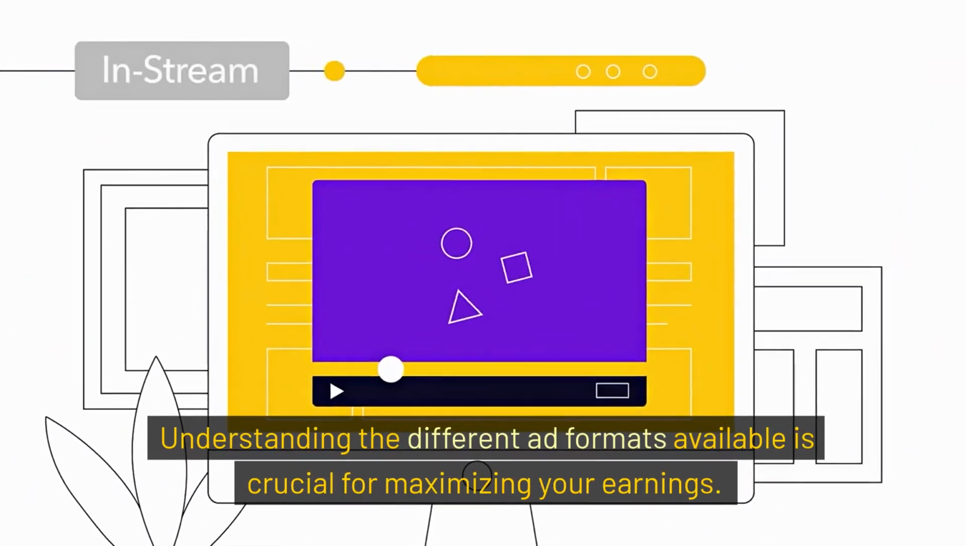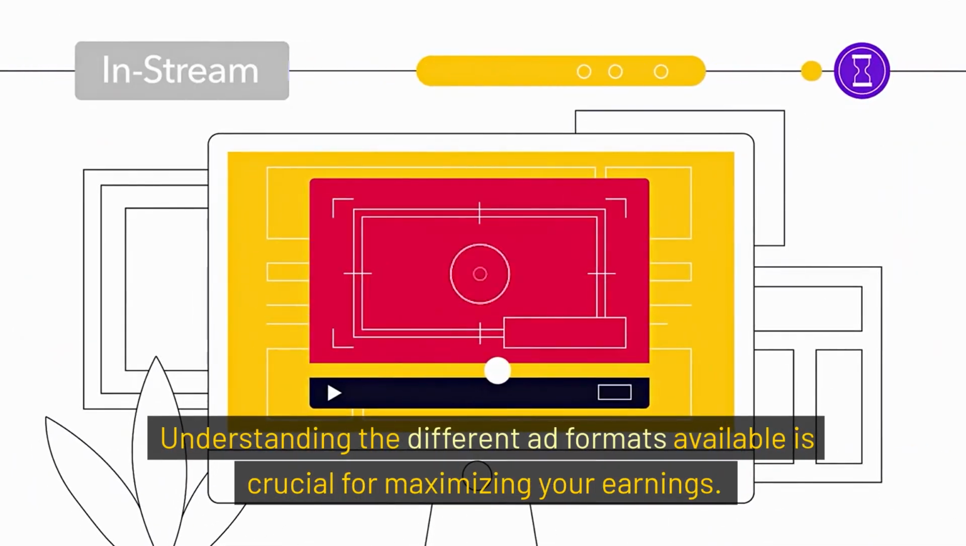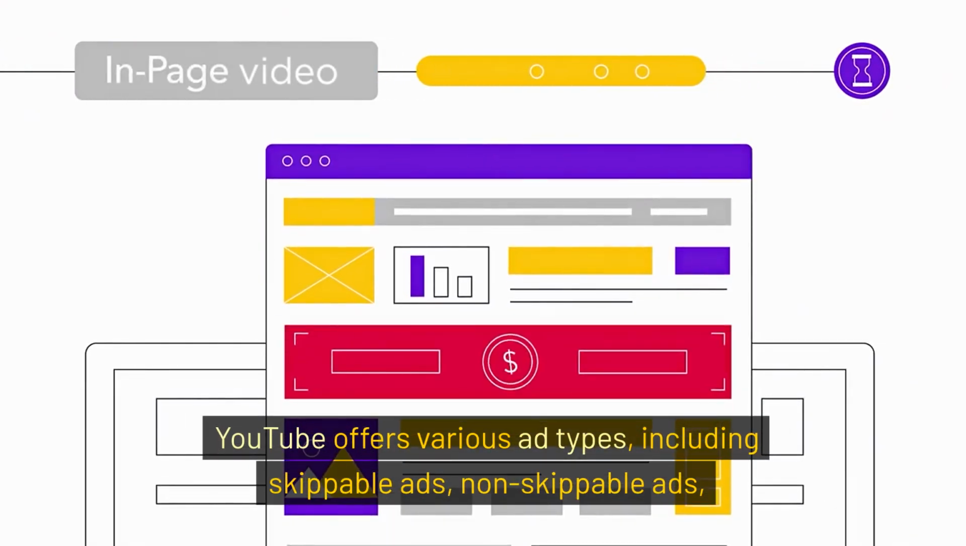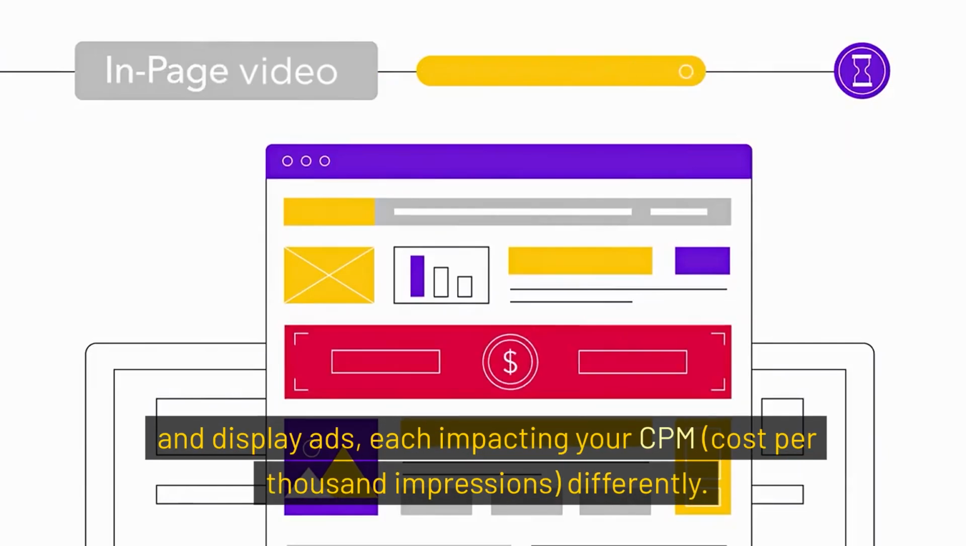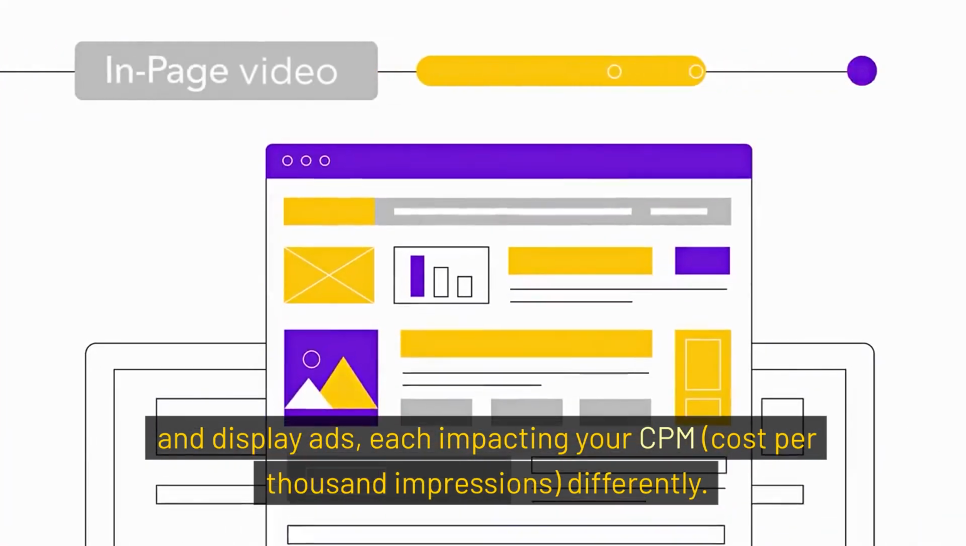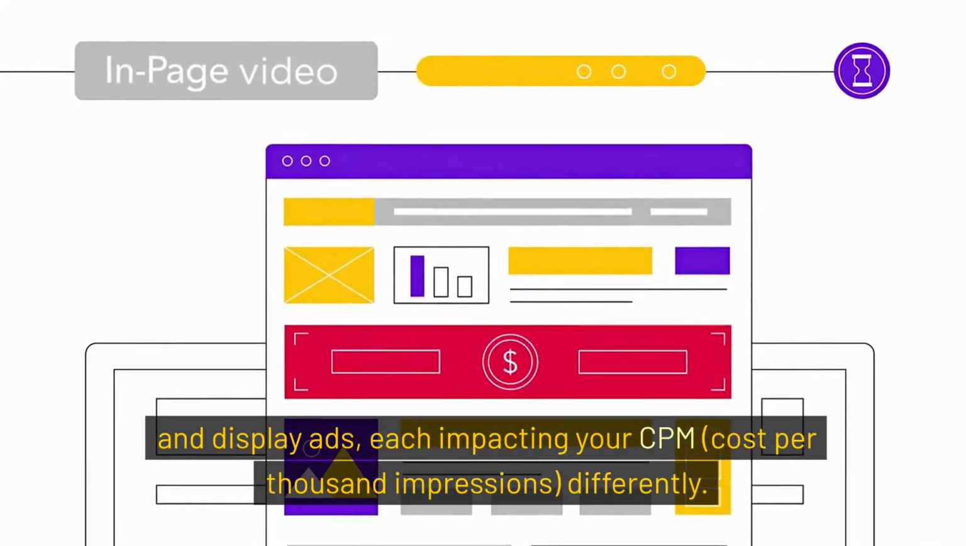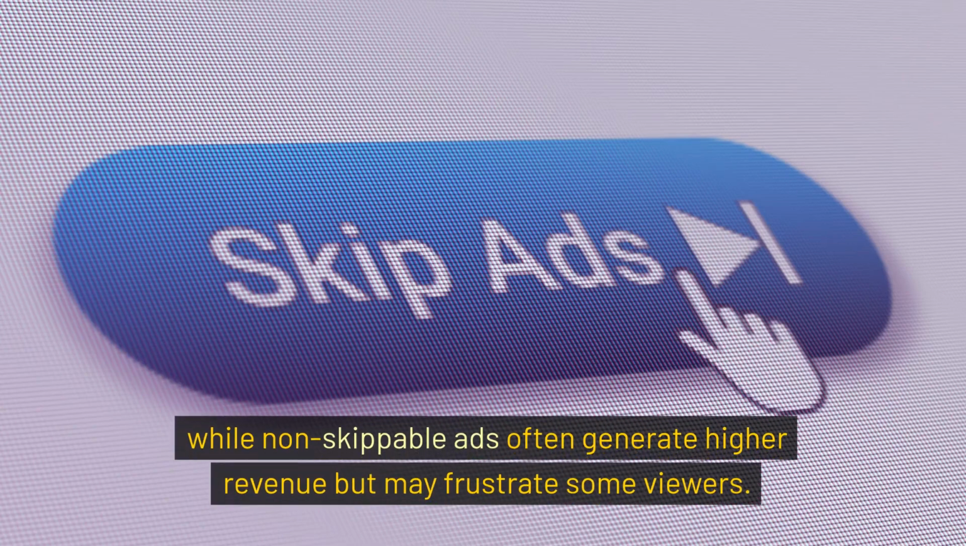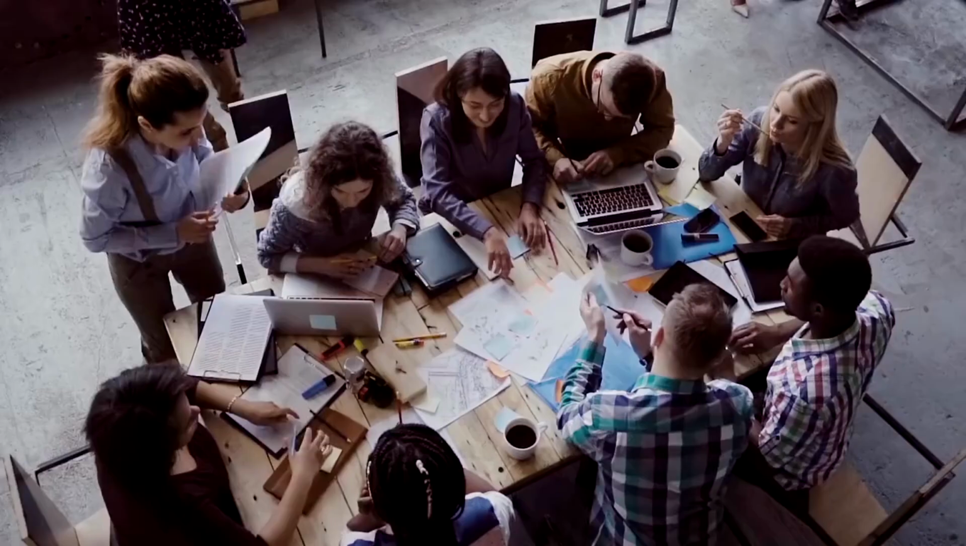Ad formats. Understanding the different ad formats available is crucial for maximizing your earnings. YouTube offers various ad types, including skippable ads, non-skippable ads, and display ads, each impacting your CPM, cost per thousand impressions, differently. Skippable ads may yield lower CPM, but can enhance viewer retention, while non-skippable ads often generate higher revenue, but may frustrate some viewers.